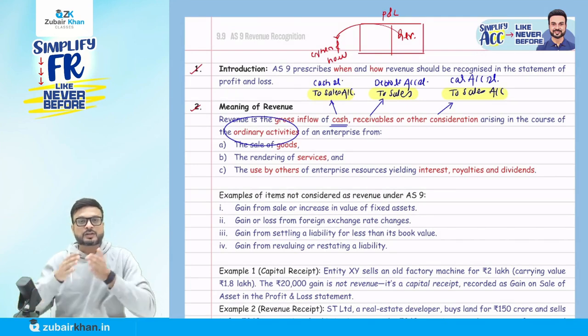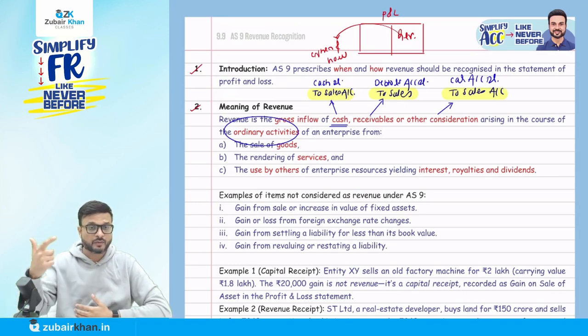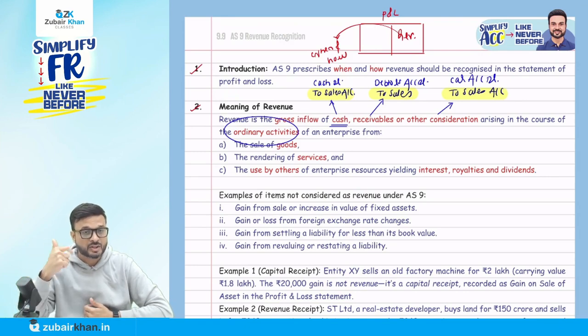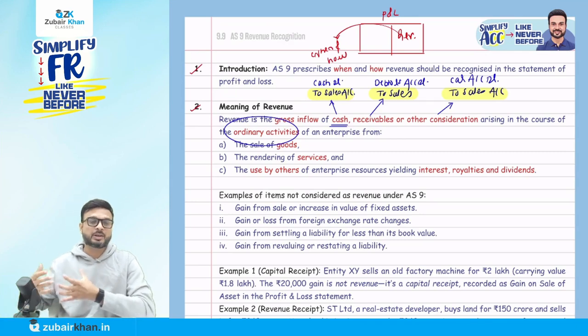So this accounting standard 9 says that when you talk about revenue, revenue is the gross inflow. Okay, gross inflow of what? Cash, receivable, or other consideration arising in the ordinary activity of an enterprise from sale of goods, rendering of services, and the use by others of enterprise resources yielding what? That is the interest, royalties, and what? Dividend. So in this AS 9, we are going to revise all these 3 points separately.